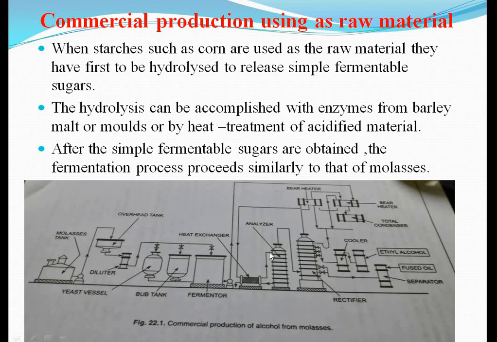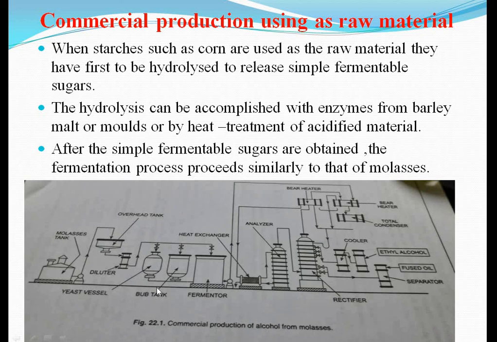So this is the heat exchanger, and this tank is the analyzer, and this is the rectifier, and next you have to cool it, and next is the production of ethyl alcohol. Then from the product, you get fusel oil and you separate it. So these are the major things involved in the commercial production of alcohol from molasses.